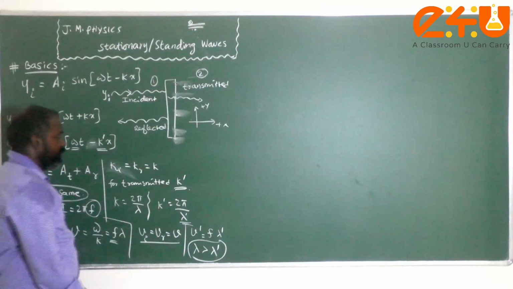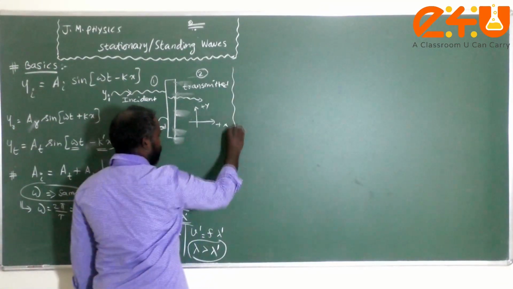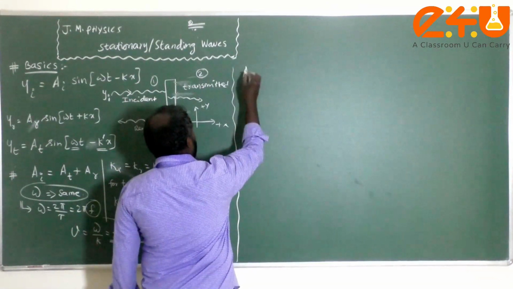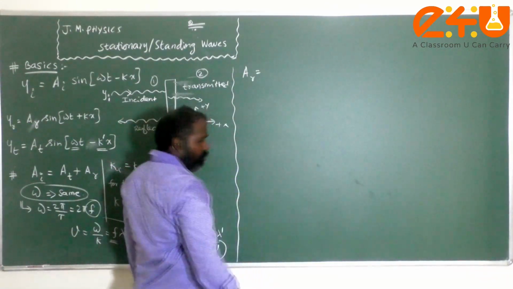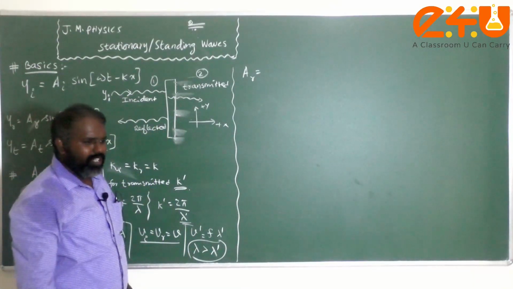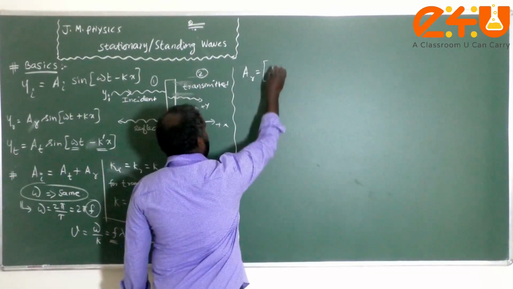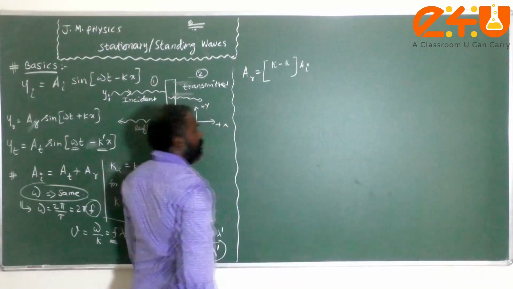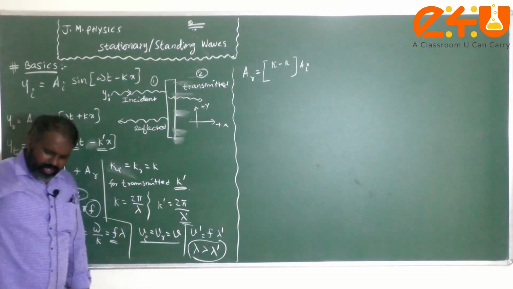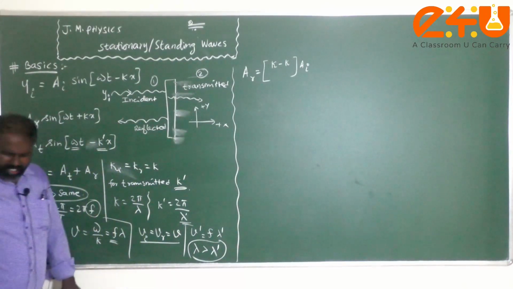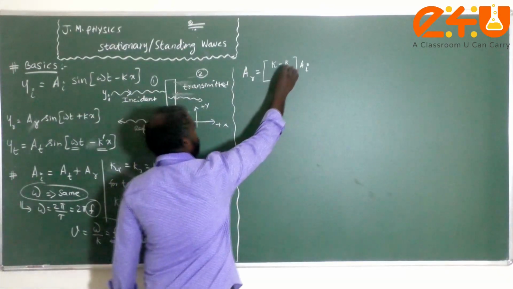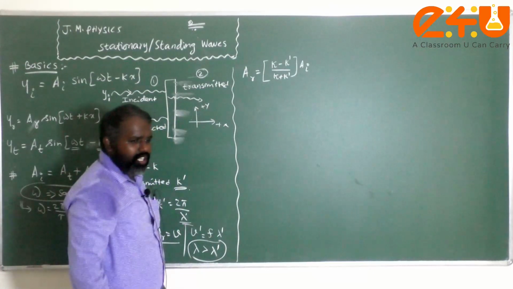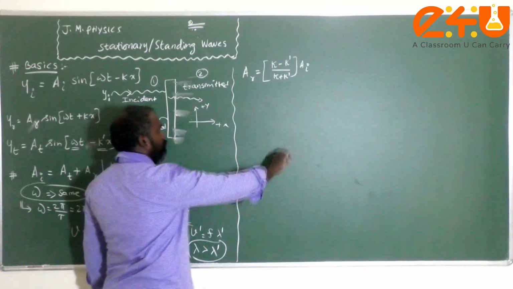Okay, children. Another important result related to that is the amplitude of the reflected wave. It can be written in terms of the incident wave amplitude as k minus k dash divided by k plus k dash. The long derivation is there, but I am just giving the direct results for our analysis.